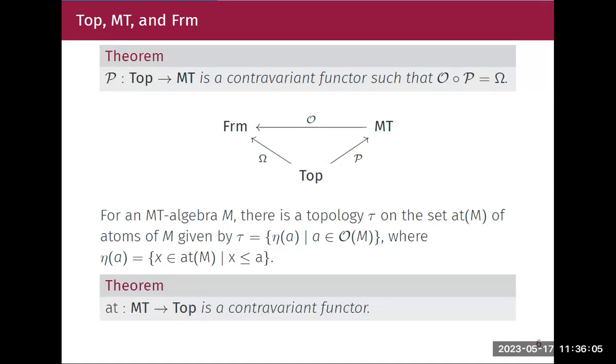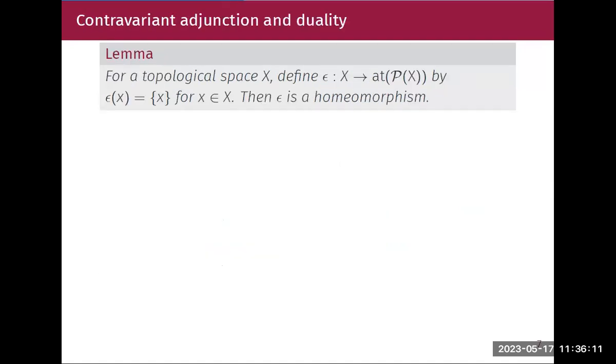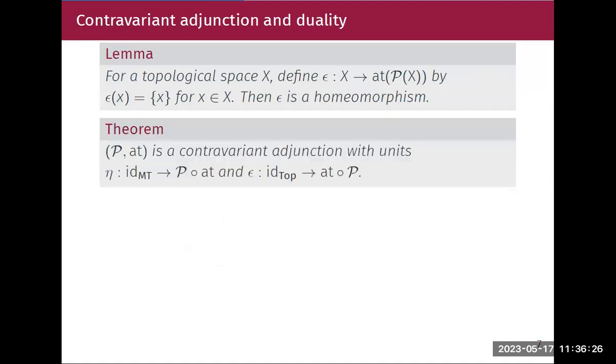So this AT is my contravariant functor from empty algebras to topological spaces. Now, if I define a mapping from X to atoms of the power set of X, atoms in a power set are singletons, so epsilon of X is singleton X. This epsilon is a homeomorphism. So now my P and AT is a contravariant adjunction with units eta and epsilon.